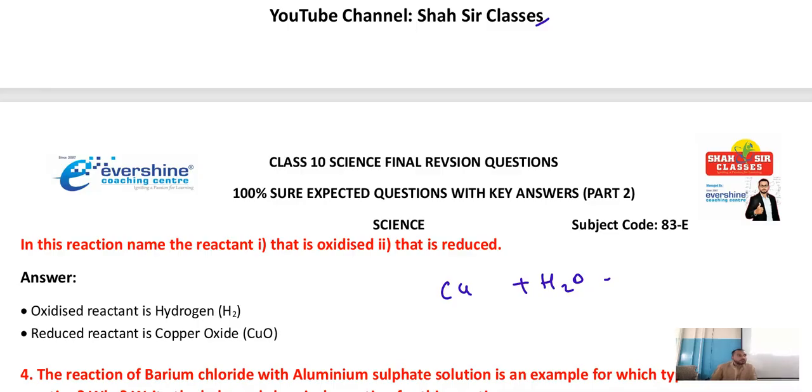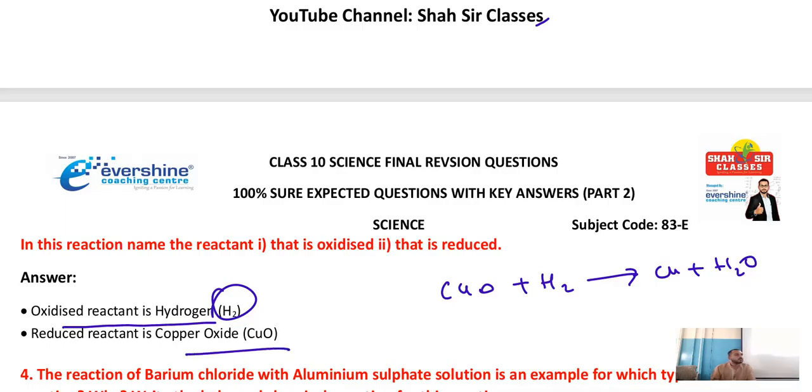CuO plus H2 gives Cu plus H2O. This is the reaction, right? Name the reactant oxidized, hydrogen. Reactant reduced, copper oxide.